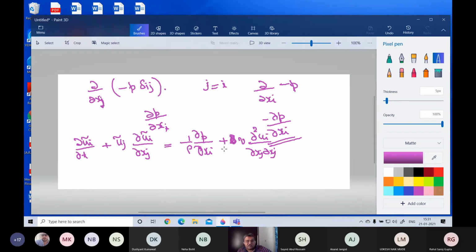I think you should be able to do it now. This nu came from this mu by rho. So mu by rho is written as nu. That is the kinematic viscosity, and these are the dynamic viscosity and density.